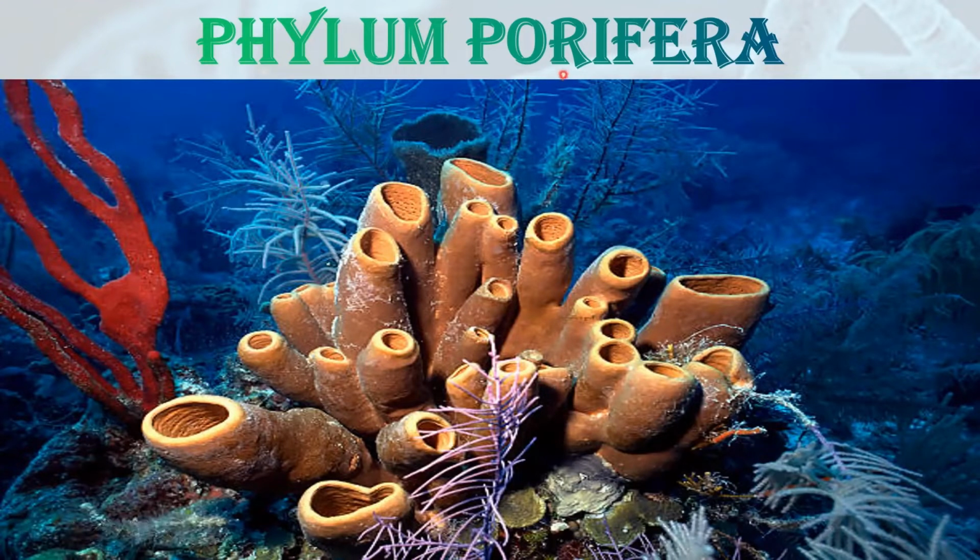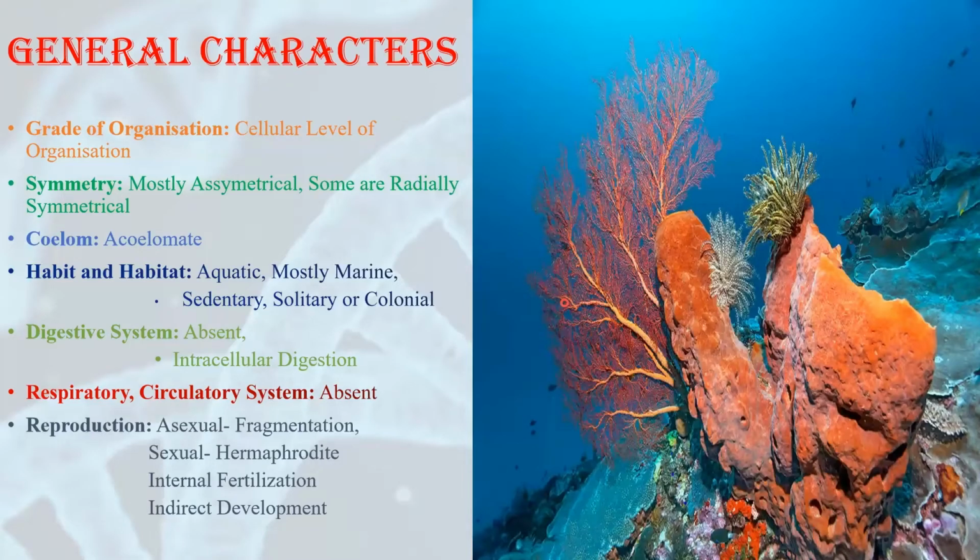The first phylum is phylum Porifera. Now as you can see, the name is phylum Porifera. Pori means pores. The animals of this kingdom have pores on their body. As you can see in this image, there are some big pores as well as some minute pores. So the animal consists of pores on its body and that's why the name is phylum Porifera. First we'll discuss some general characters of this phylum.